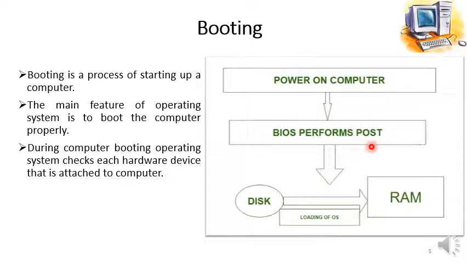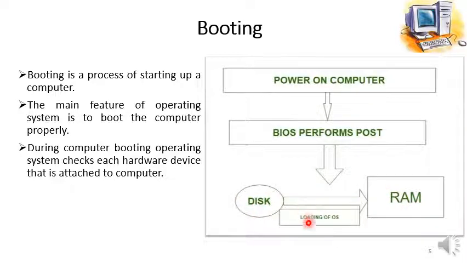This POST function is performed by the BIOS, and then after this the operating system is loaded from the disk, where it is permanently installed, into the RAM.